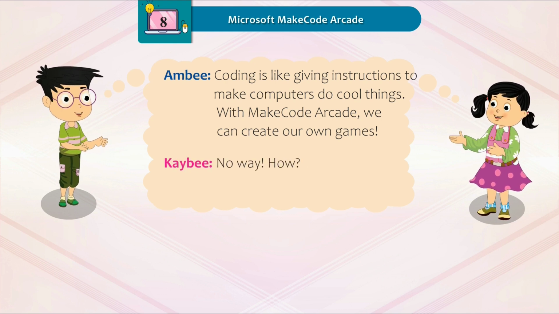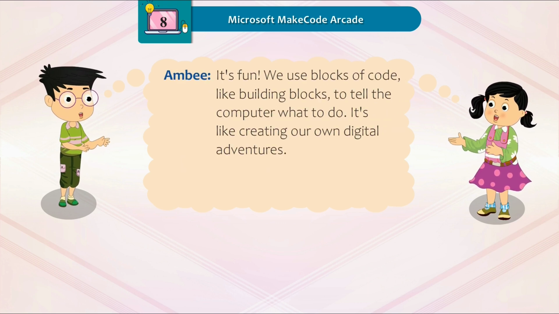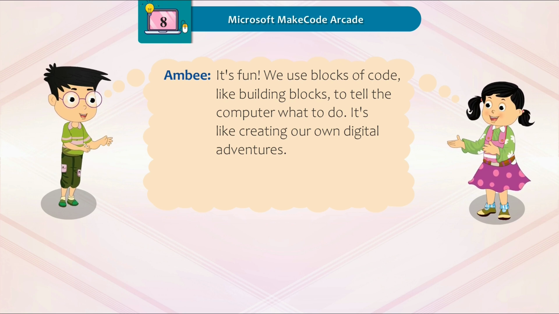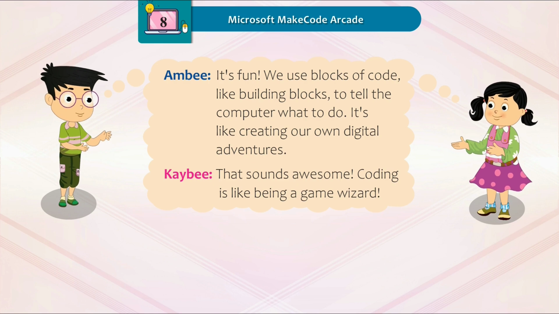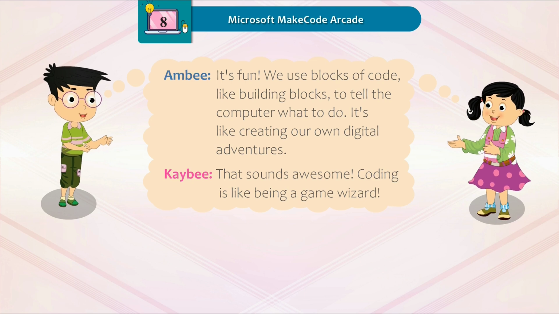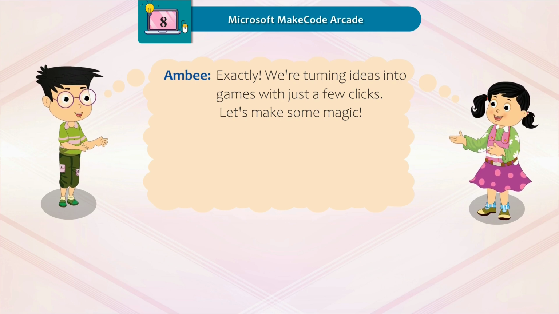KB: No way! How? Ambi: It's fun. We use blocks of code, like building blocks, to tell the computer what to do. It's like creating our own digital adventures. KB: That sounds awesome. Coding is like being a game wizard. Ambi: Exactly. We are turning ideas into games with just a few clicks. Let's make some magic.